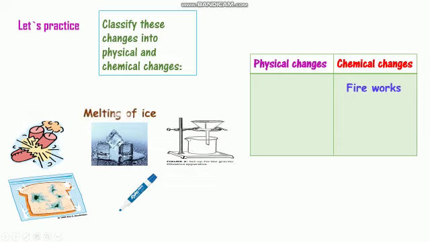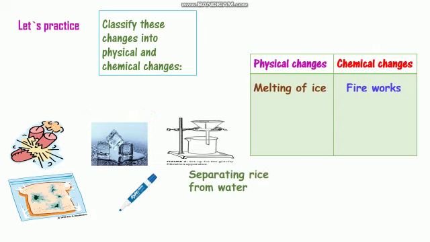طيب, the second example, melting of ice. Do you think that's a chemical change? No, it's not. It's a physical change because here the ice was water in solid state, and when it melts it will become water in liquid state, so it is a physical change. Third one, separating rice from water. I have a mixture, rice with water, and I made a filtration to separate them, so it's a physical change because there is no formation of a new substance.